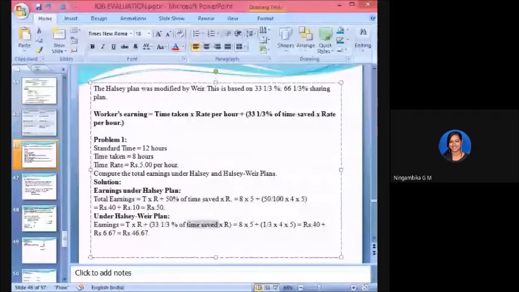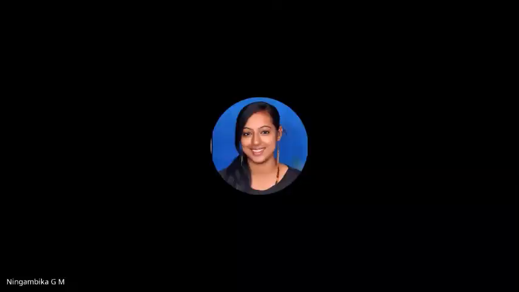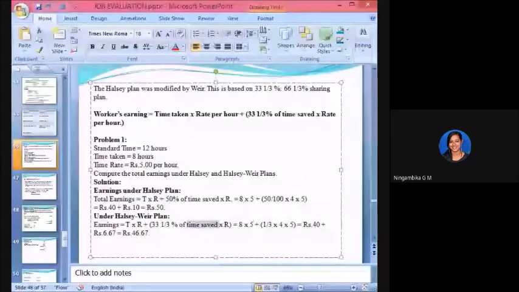33 1/3 is nothing but 33.33%. Let us make it normal: 33.33 divided by 100, you will get 0.33. Put brackets, 4 into 5. 4 5s are 20, right? 0.33 into 20 is equal to 6.66 or 6.67.